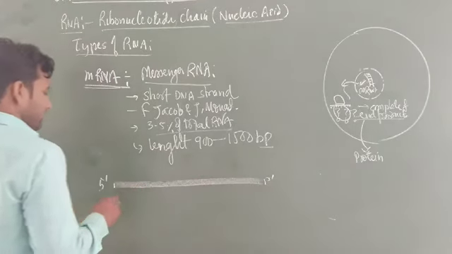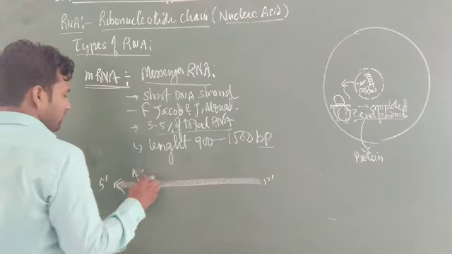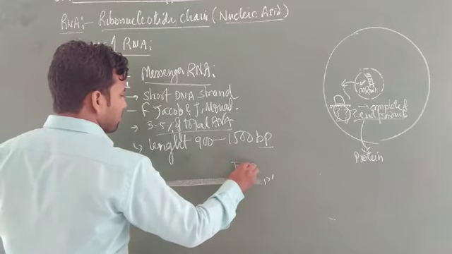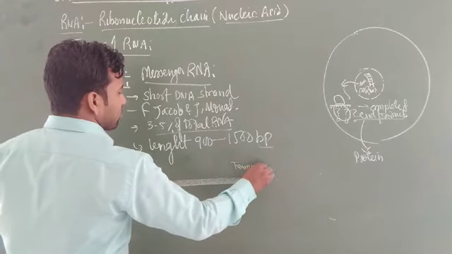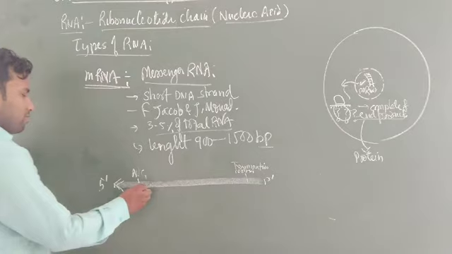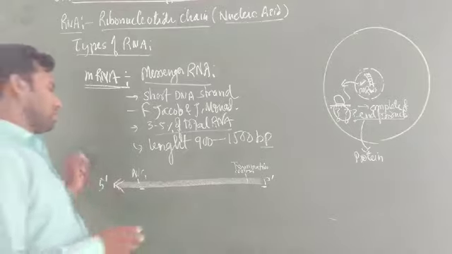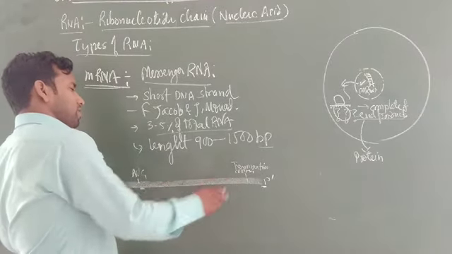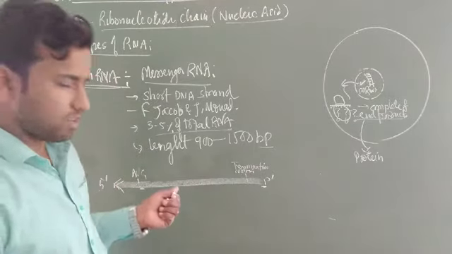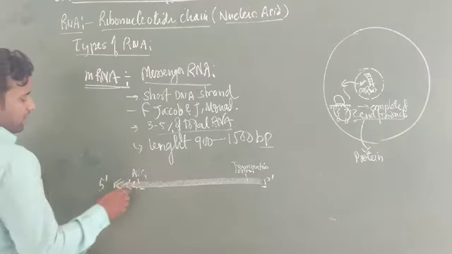This mRNA has ends from 5 prime to 3 prime. The initial end has the initiation codon AUG, and the later end has the termination codon. The termination codon is formed from this position to this position. Synthesis of protein is a must. Here some introns as well as exons are formed inside the mRNA, but introns are removed by the splicing technique, as in spliceosome formation.